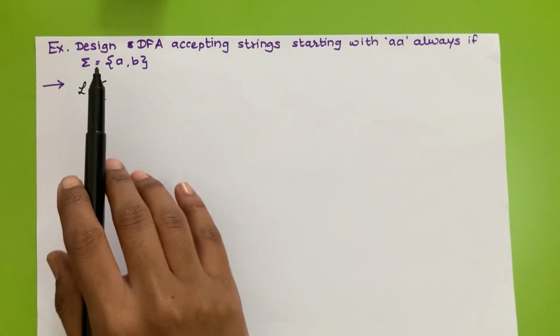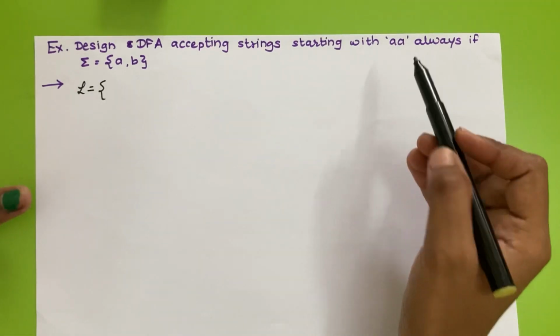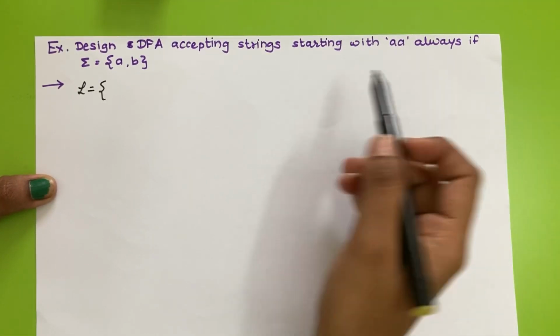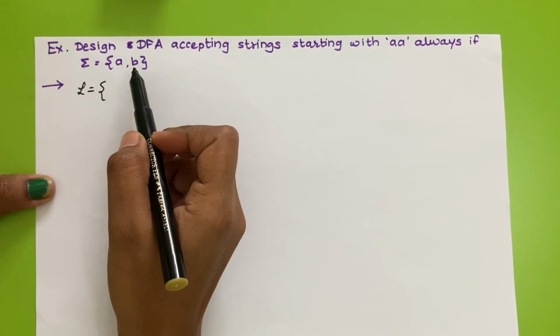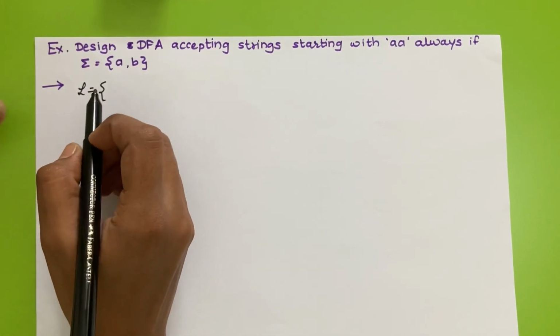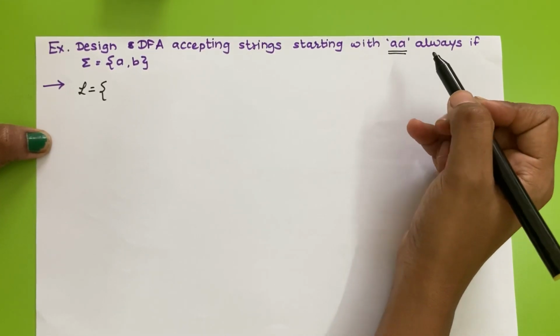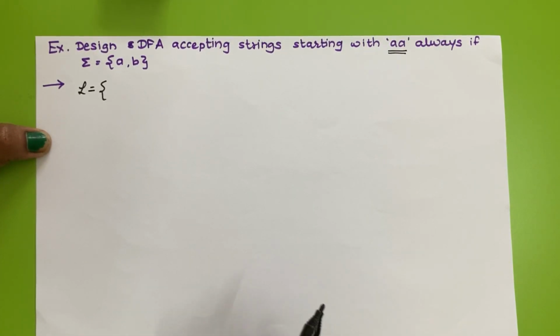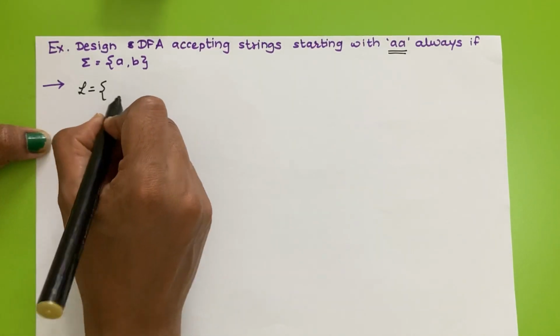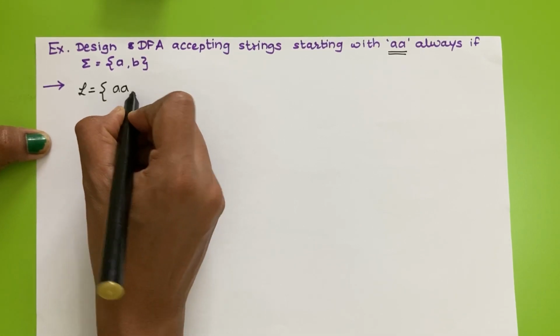Now the next example is we have to design a DFA accepting all the strings that are starting with AA always, and we have sigma equal to {A, B}. So first we will try to write set L. What is the condition? We have to extract all the strings that are starting with double A always. The smallest string will be 2 times A.